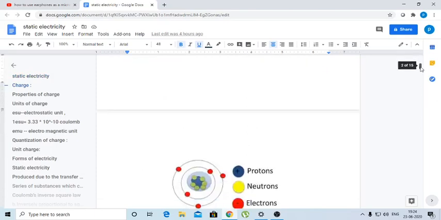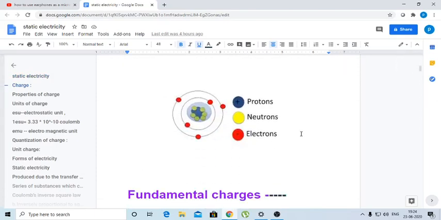Previously it was thought that the atom is indivisible, but after the experiment done by Rutherford, it was proved that the atom can be divided into the nucleus and electrons around the nucleus. The nucleus consists of protons and neutrons, and electrons revolve in their fixed orbits.